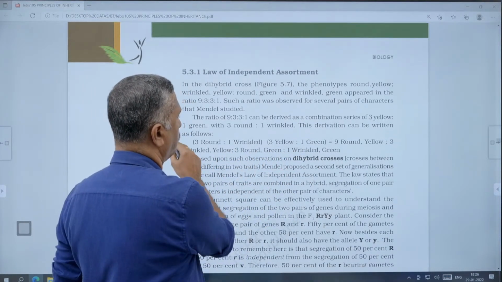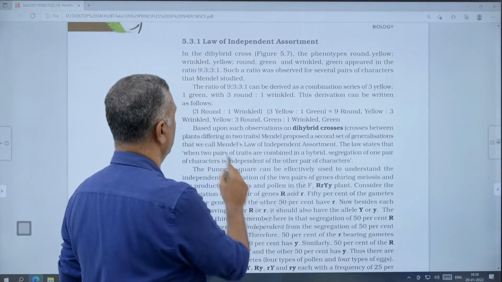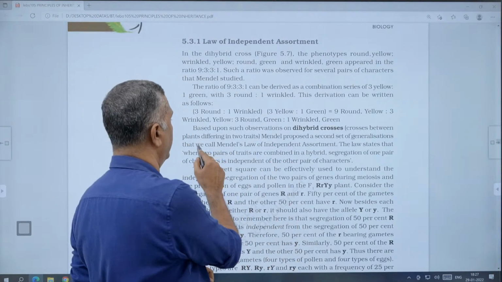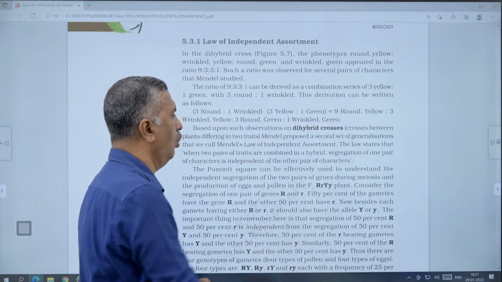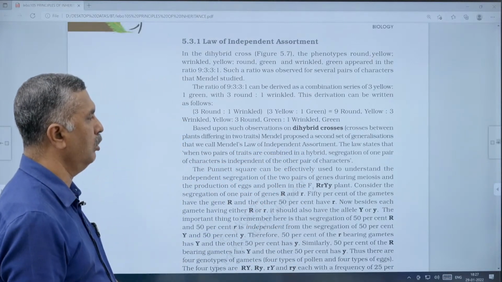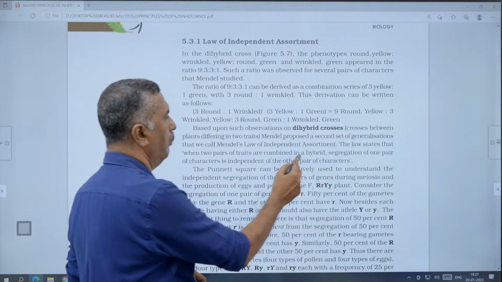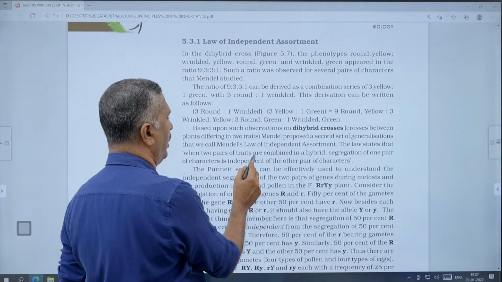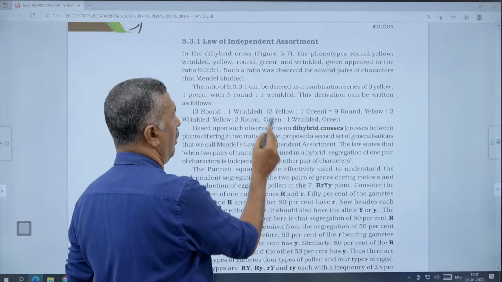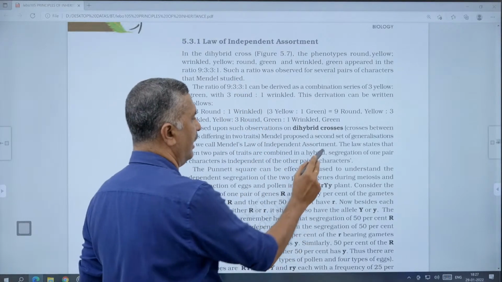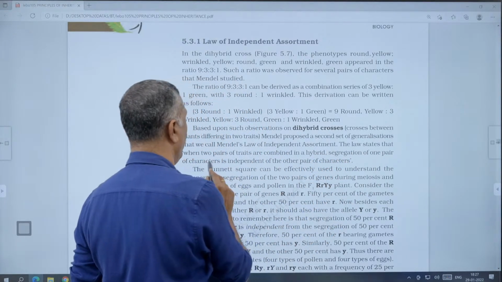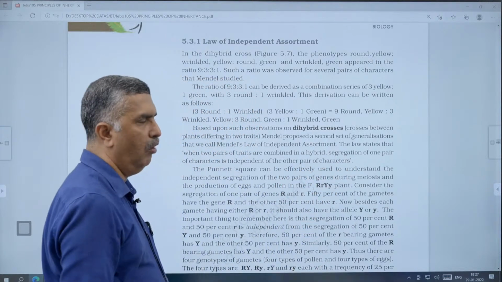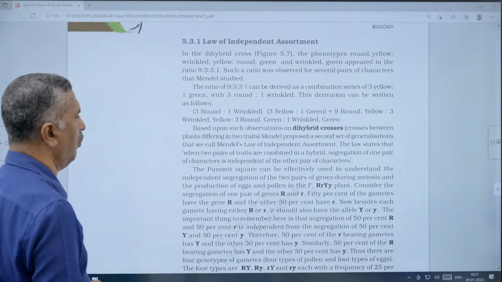Based upon such observations on dihybrid crosses between plants in 2 different traits, Mendel proposed a second set of generalizations that we call Mendel's law of independent assortment. That law states that when 2 pairs of traits are combined in a hybrid, the segregation of one pair of characters is independent of the other pair.